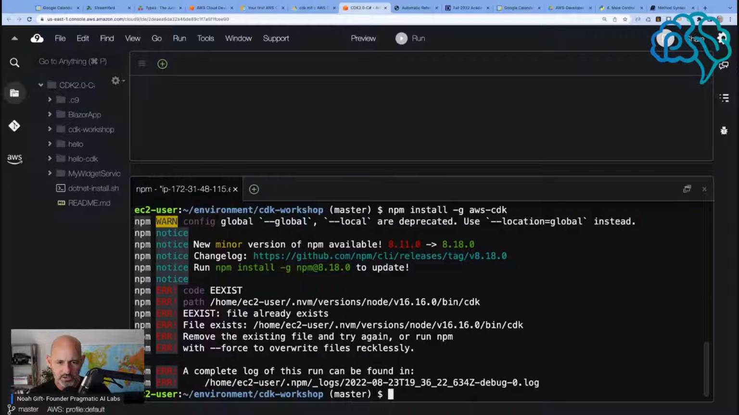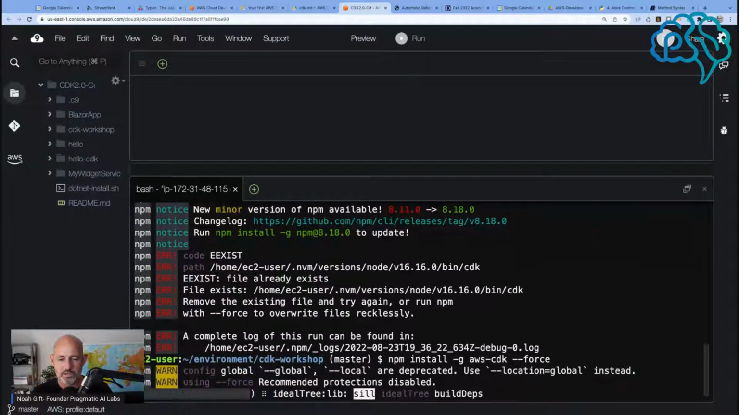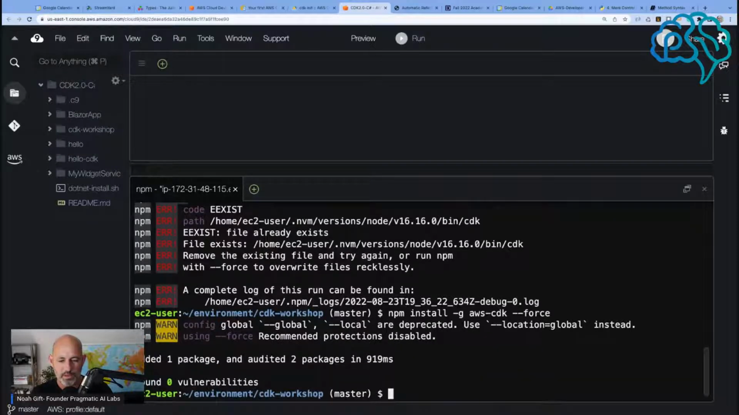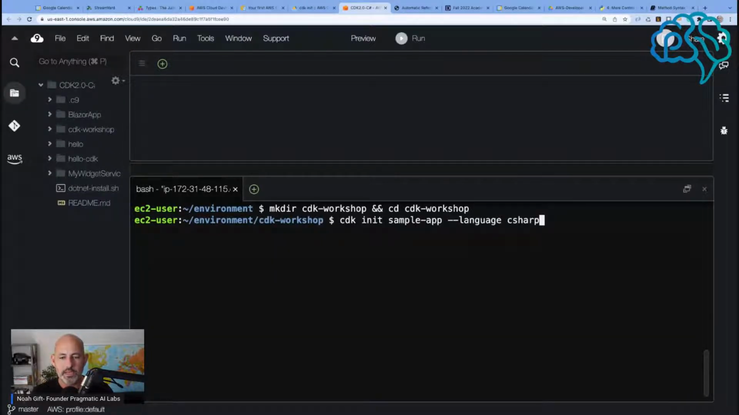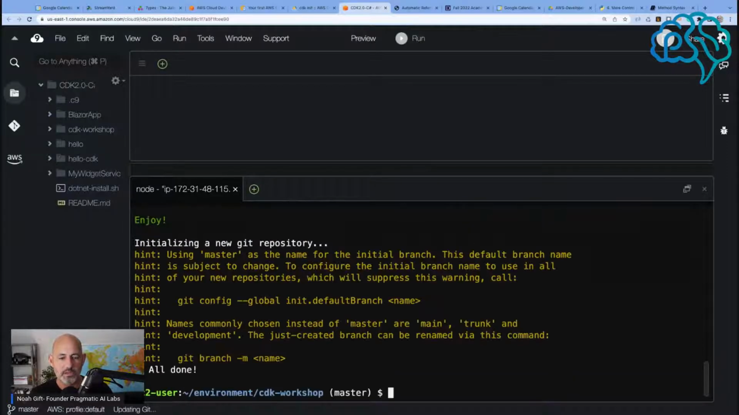And what does it say? It says new minor version available. Remove existing file and try again. So let's do --force. Okay, we updated, and I'll go ahead and run the command again. Let's see here. So let's do the directory, and let's init, and let's see what happens. Okay, no warnings. That's a good sign.